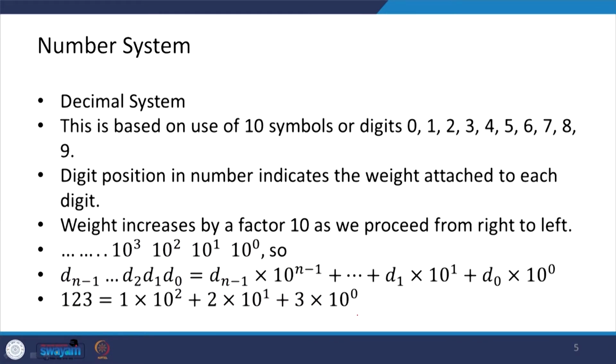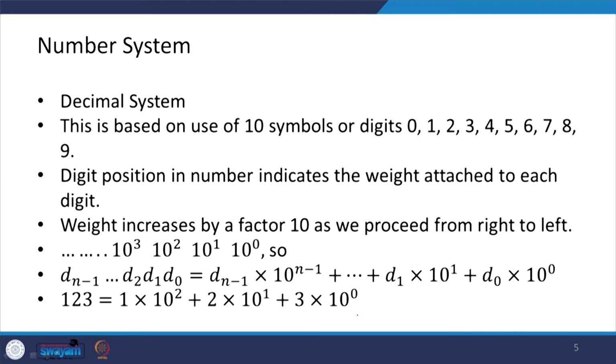Now, before we proceed, let us look at the number systems, the various types of number systems, and with this understanding we will be able to operate the binary signals very proficiently.